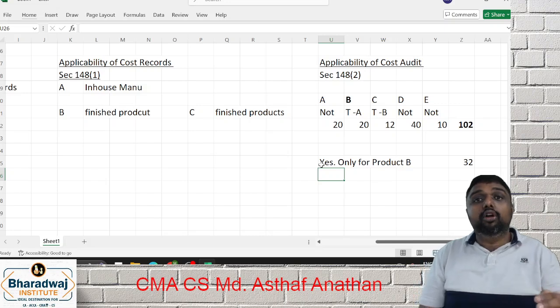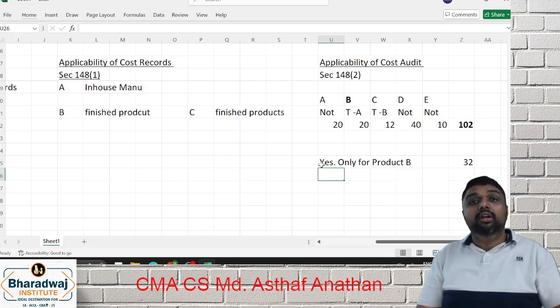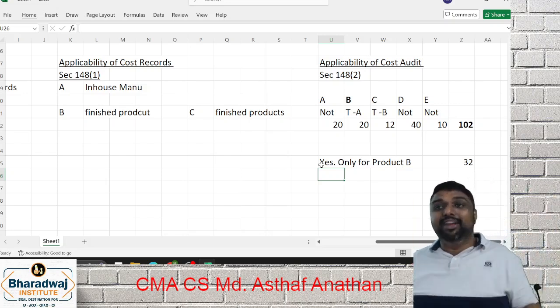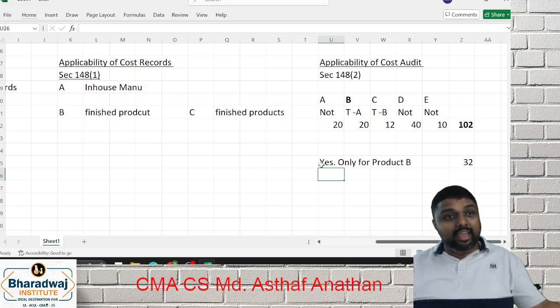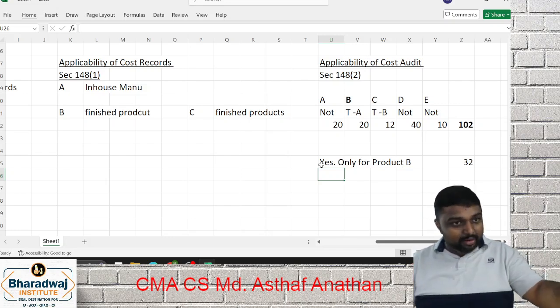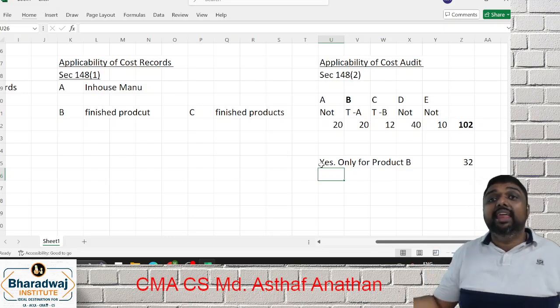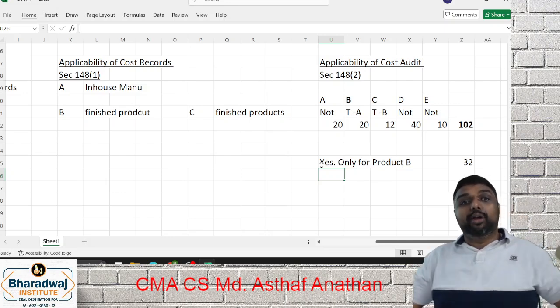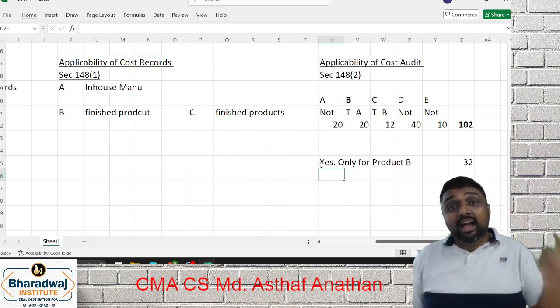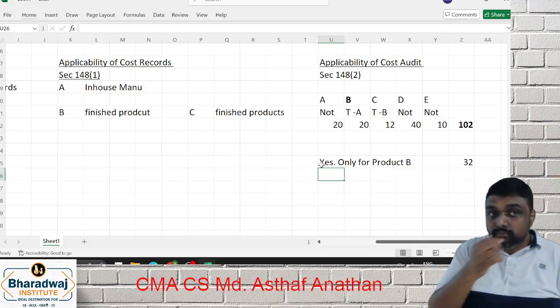Now we will go for applicability for table B product, that is not regulated. Again the same definition. Are you able to follow? Aggregate turnover of all the products exceeds rupees 100 crore or more.